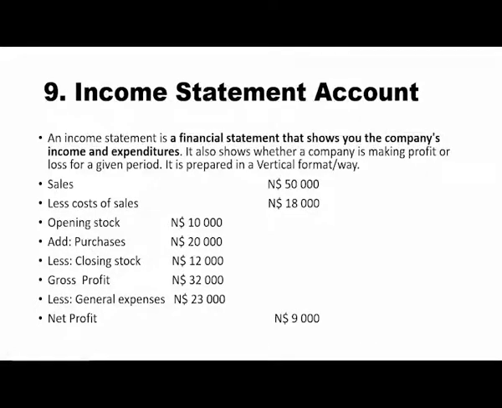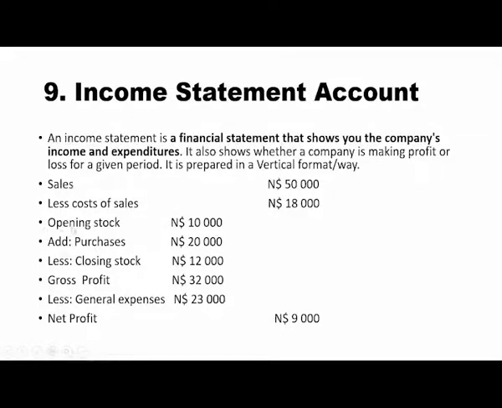Normally, there are formats on how to prepare income statements, but it's more advisable to prepare your income statement in a vertical format, meaning you put all the details on your left side on one line, but you draw two columns like a trading account, but all the accounts must be on your left side on one line. If you look here, you are given the sales, 50,000.